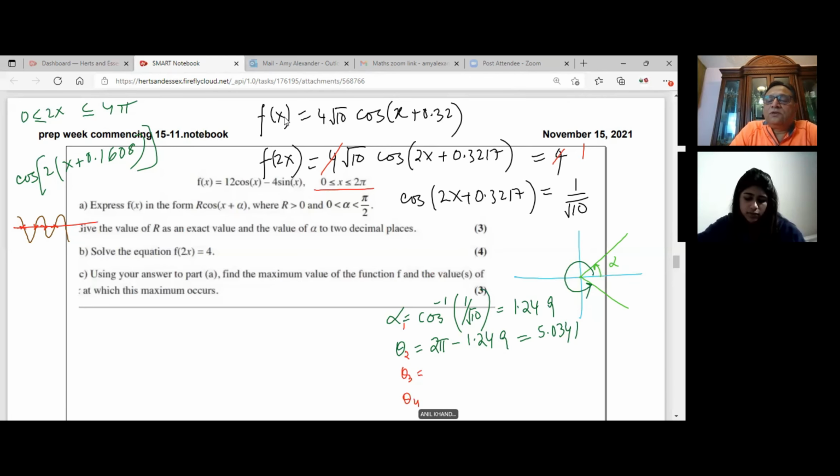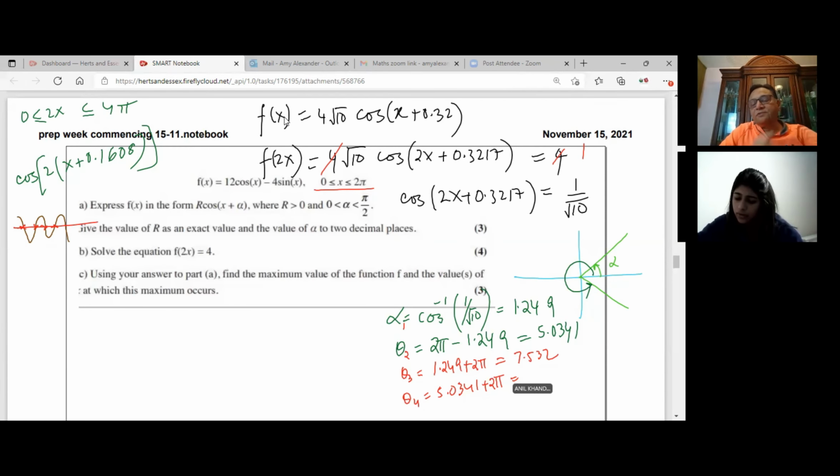Fine. Add 2 pi to first. So 1.249 plus 2 pi. I got 7.532. And 5.03, won't that go over the domain though? Plus 2 pi. Oh no, it won't. We will calculate. We'll see. Don't worry.